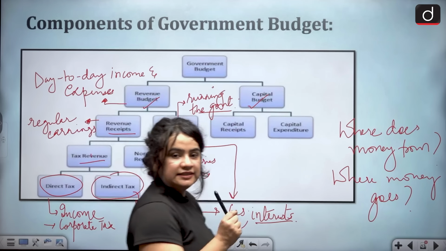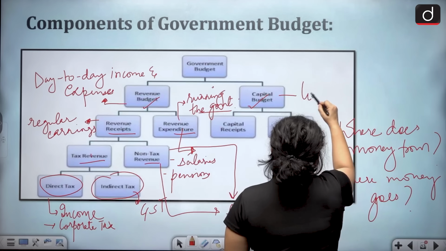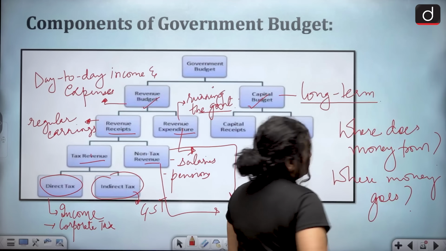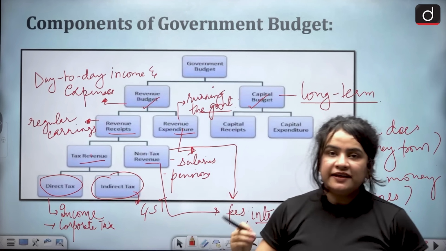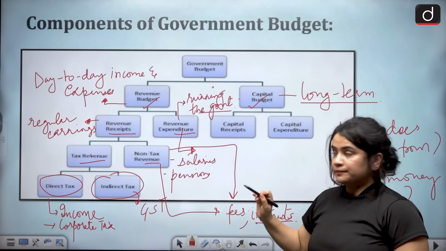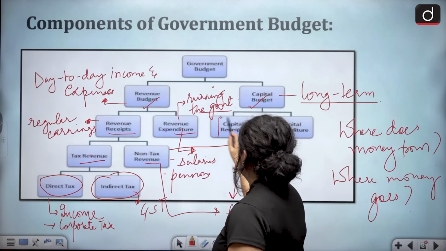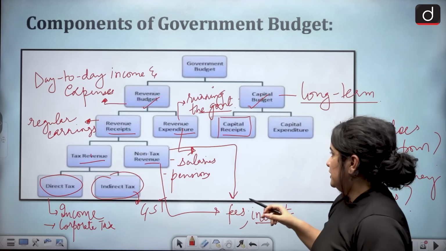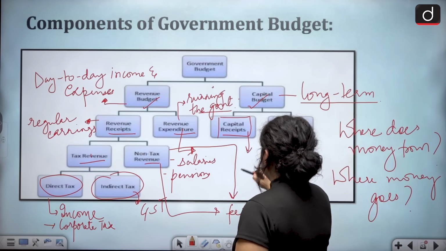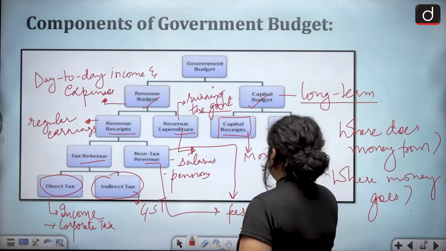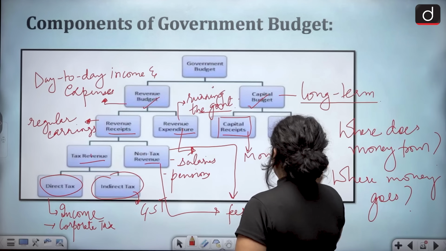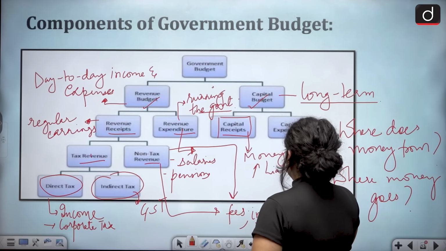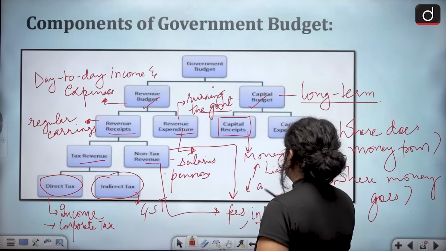Capital budget, in simple words, has to do with long-term finances of the government, whether it's receipt, whether it's expenditure. It is long-term. When we talk about capital receipts, and we have already discussed this, but I'll still tell it very briefly, it refers to money that can increase liability and decrease or reduce assets.